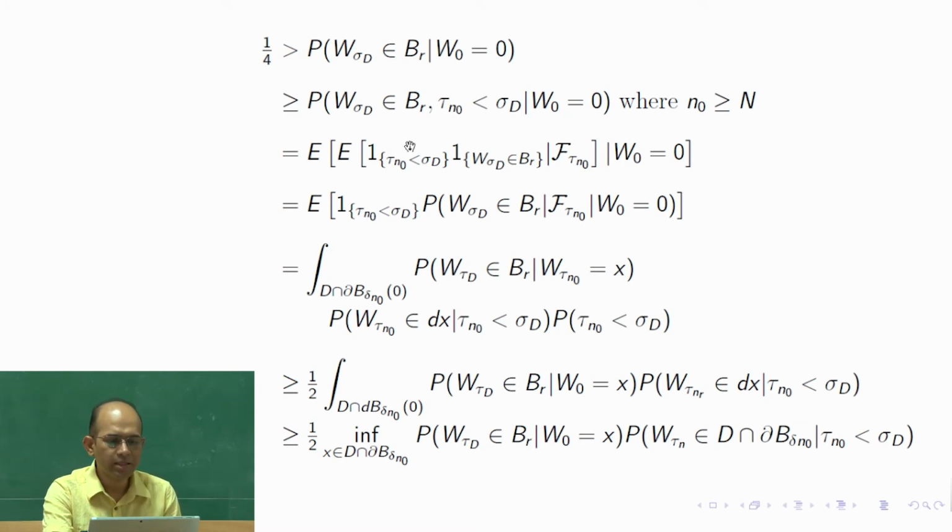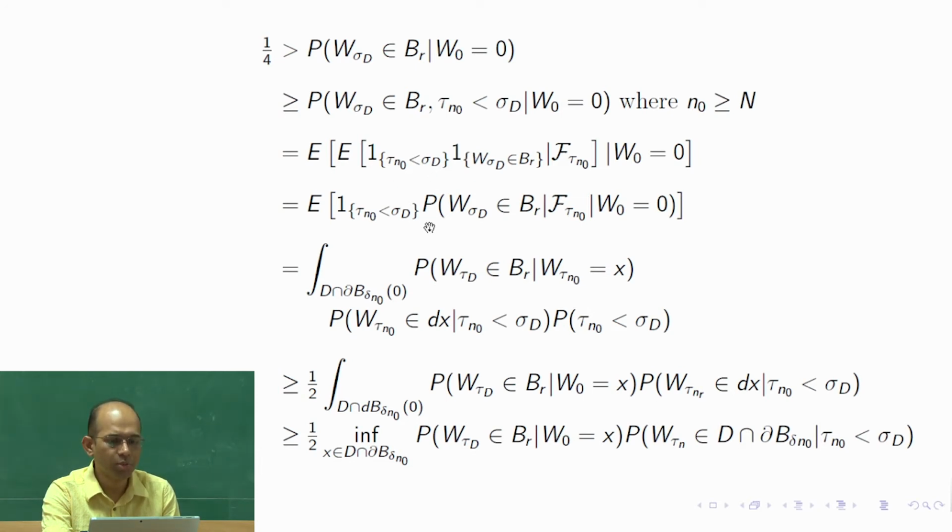So this is measurable with respect to F_{tau n naught}, and therefore the conditional expectation of this event given F_{tau n naught} is the same as this random variable, which is F_{tau n naught} measurable and comes out of the expectation. Then you have only the expectation of this random variable given F_{tau n naught}, but this random variable is again an indicator function. So the expectation of an indicator function is a probability. So you write in probability directly.